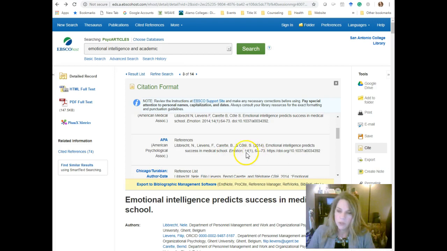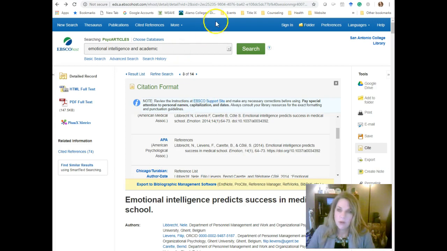So it's in Emotion. It will be in italics, comma, space, then 14, and then in parentheses, and the 14 is in italics, the parentheses and the 1 is not, comma, space, 64-73, period, retrieved from, and then the URL.